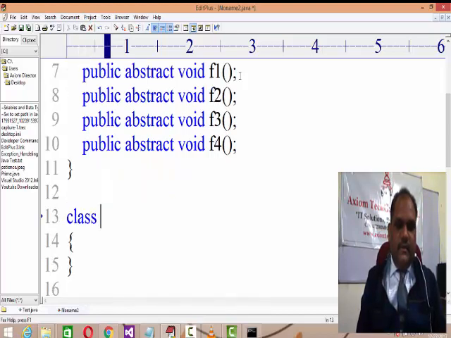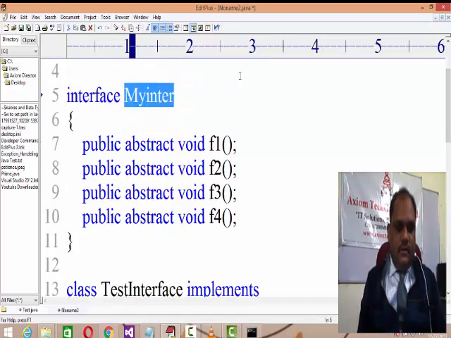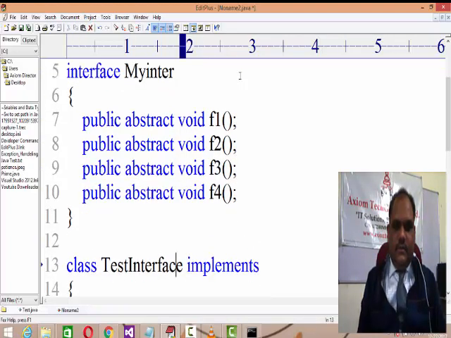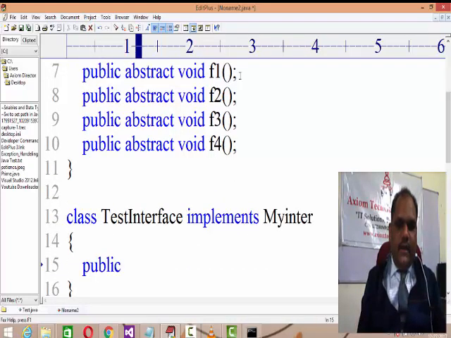So class test implements interface, right? It cannot extend it. It implements this interface, and then it has to compulsorily override all those methods.